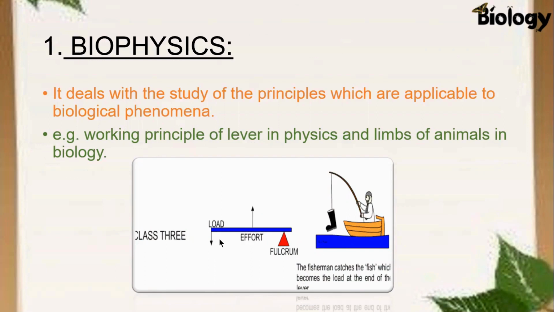In this type of lever, the load is at one side, the effort is at the center, and the fulcrum is at the other side. The same principle applies in humans. Here, in the limbs of humans, a fisherman is catching a fish, and this fish becomes the load at the end of the lever. Here this one is the load, and it applies effort, and this effort is applied by his bicep muscles.